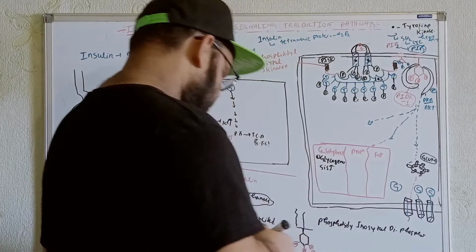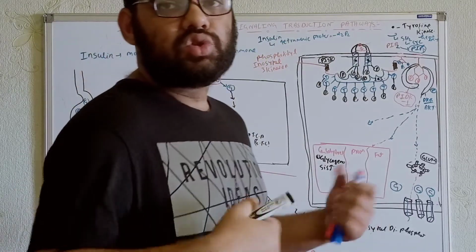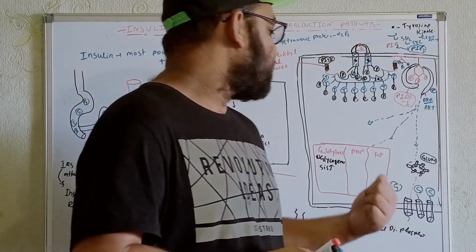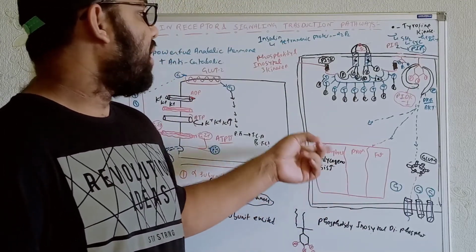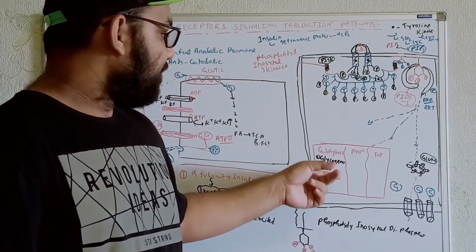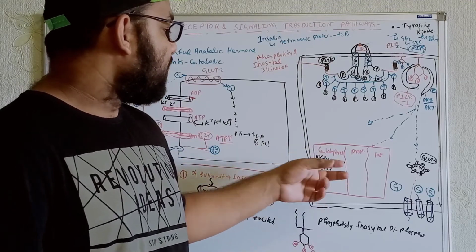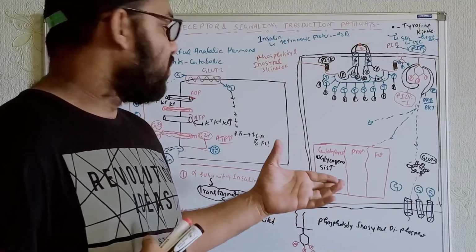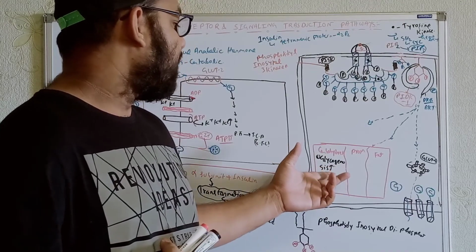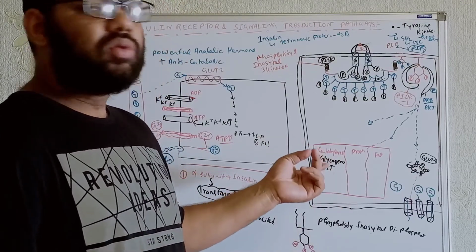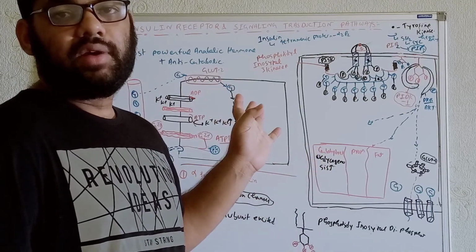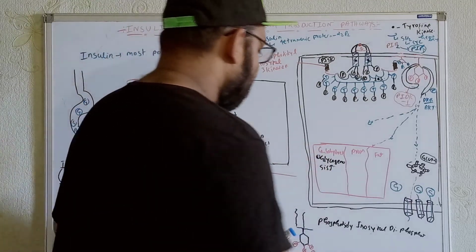Now, for example, we have eaten so much. Whatever glucose came into the circulation, whenever it goes into the liver or the muscles, then for example the glycogen storage is full. There is not much more glucose that can get converted into glycogen. Still, there will be some glucose left. At that time, that glucose molecule will be converted into fat. So we can get the fat over here also.